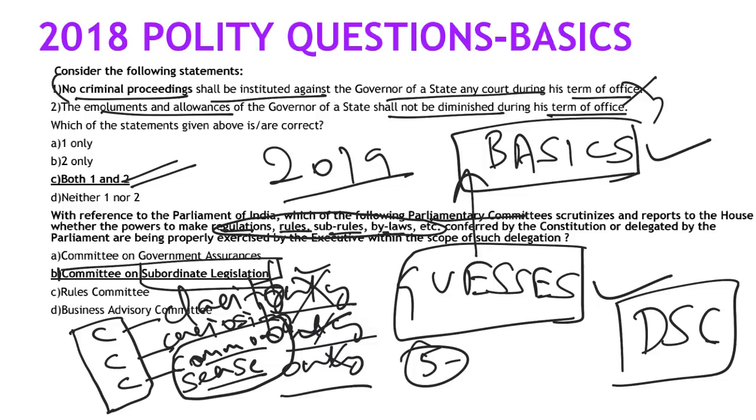Now if you ask, should I read all those committees which are given in the Laxmikanth chapter? There are so many committees like the General Purpose Committee, Rules Committee, Business Advisory Committee, Committee on Private Members' Bills and Resolutions. Not necessarily. But you have to understand what is meant by a Parliamentary Standing Committee, what is meant by a Departmental Standing Committee, and what is the difference between a Parliamentary Committee and a Consultative Committee. Those basic differences you need to understand. If you are good there, as I told, UPSC will give you a chance.